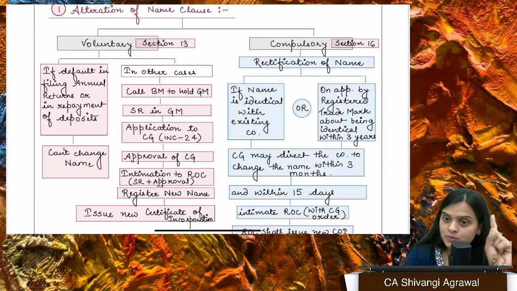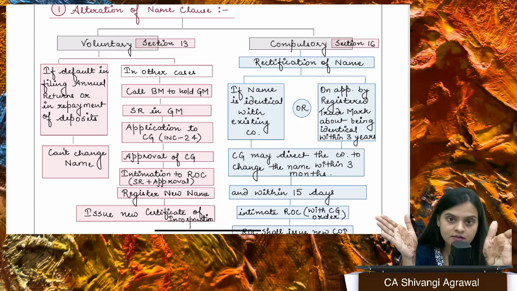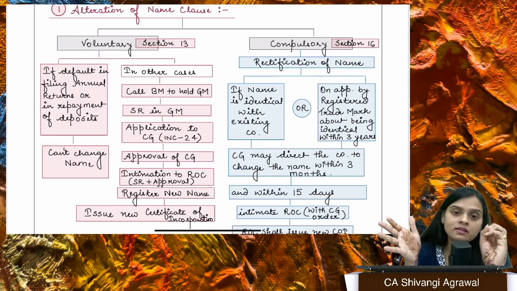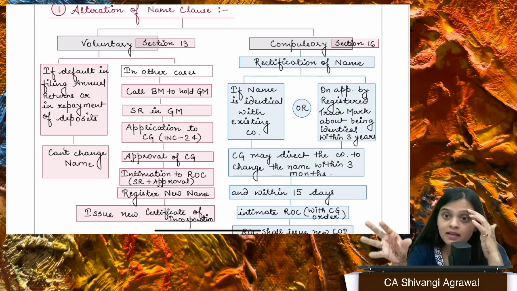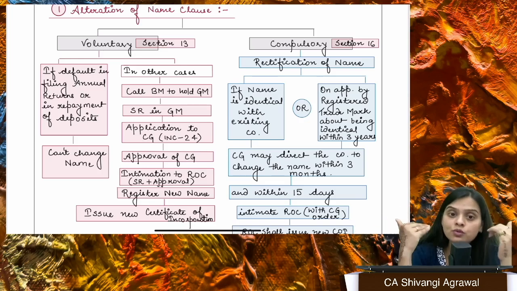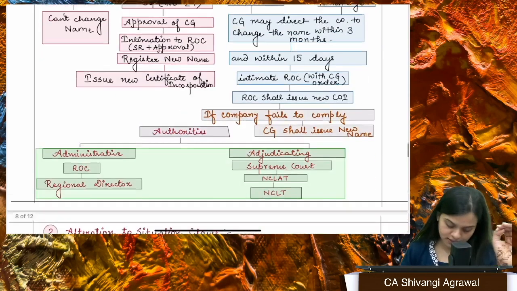Once you get the CG's approval, you have the SR, you have the CG's approval, right? You file this with both the states. So you file it with the registrar of the old state as well as the registrar of the new state, right? The registrar of the new state will actually issue you a fresh certificate of incorporation, right? The third is change in object of the company.